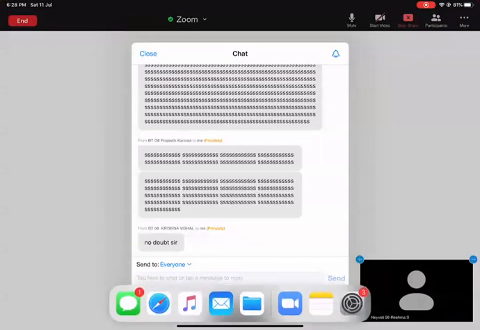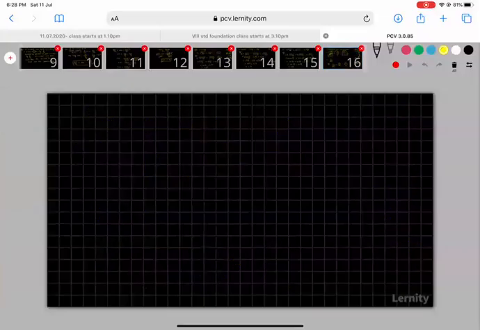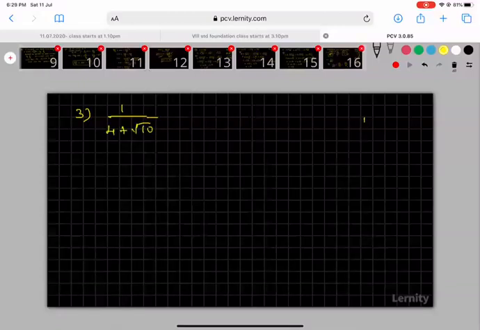Okay. Now we are going to the next slide. Okay, sir, you see, suppose they give this type of problem, 1 by 4 plus root 10. This is in the form of 1 by a plus b. In this method, the root 10 is there with some value.